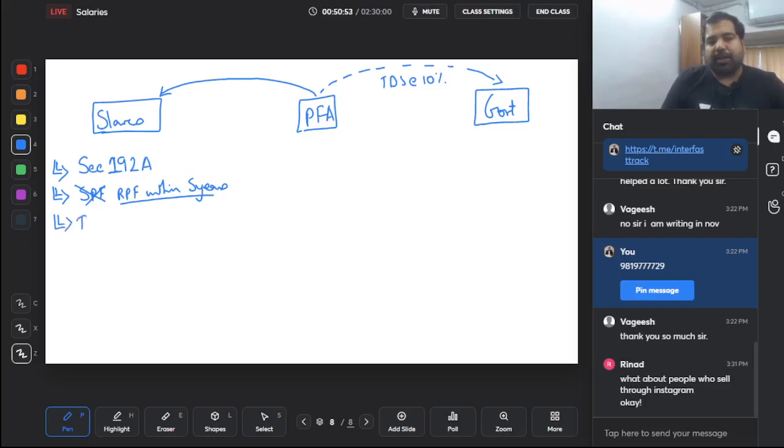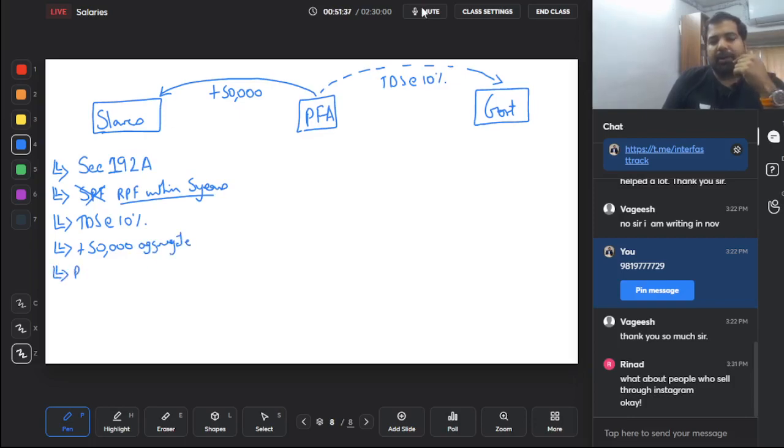So TDS rate is what rate, guys? TDS rate here is 10%, but only if the aggregate withdrawal in 5 years is more than 50,000. That means what if in the first year I withdrew 45,000? No problem. Is it taxable? Yes. Who will pay the tax? I will pay the tax, but no TDS. What if in the next year I withdrew 10 more thousand? Then is my aggregate going more than 50,000? Yes. So now on the entire amount, PF authority will deduct 10%. So TDS at the rate of 10%, yes, only if the amount is more than 50,000 aggregate, yes, aggregate.